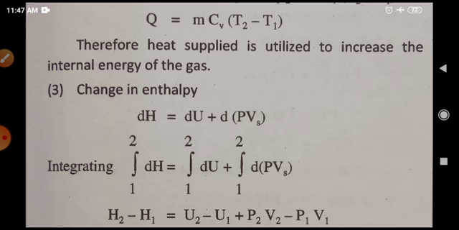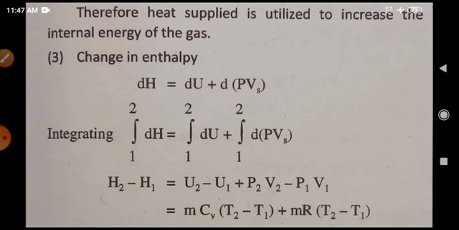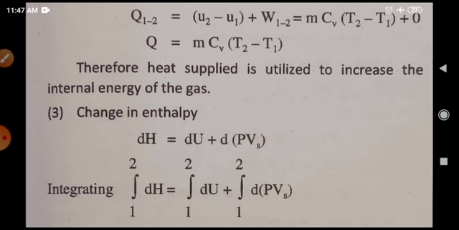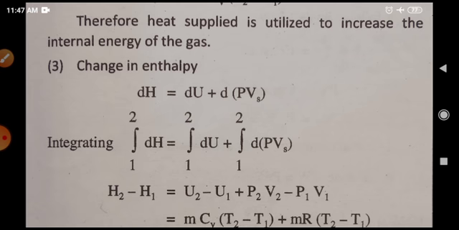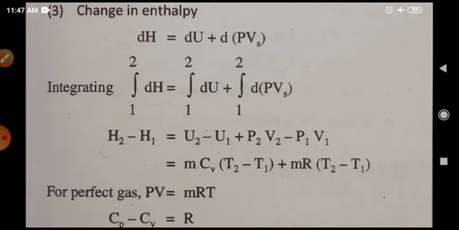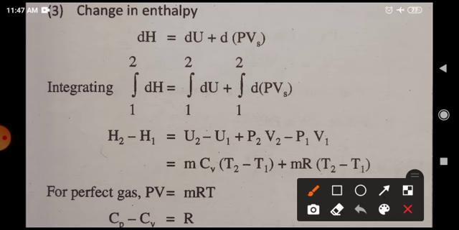Now let's see change in enthalpy, that is dH, which is equal to dU plus change in PV work. Now integrating, we get the integration of dH from process state 1 to 2, similarly for change in internal energy. Now you will say, what is this? It is different from that PV work.